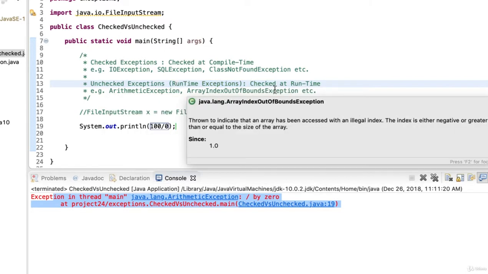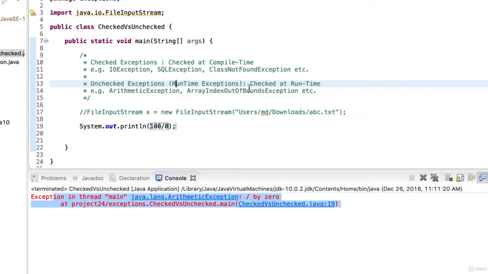Okay, so two categories. Checked exceptions are the ones which are always checked at the compile time, and the unchecked exceptions are the ones which are checked at the runtime. They are not checked by the compiler. In the next session we'll see how we can handle the exceptions.